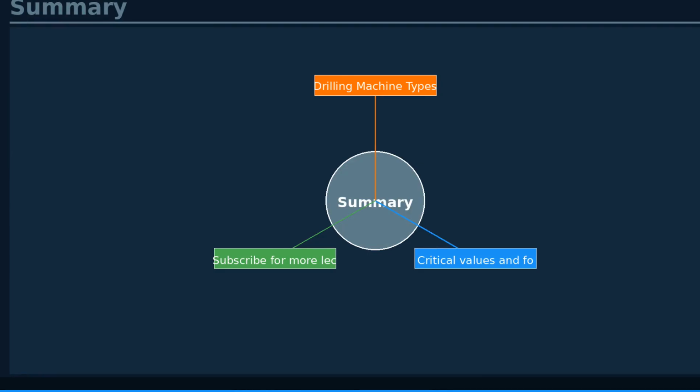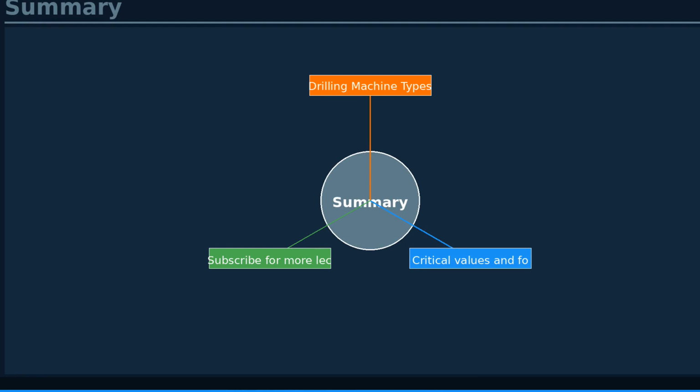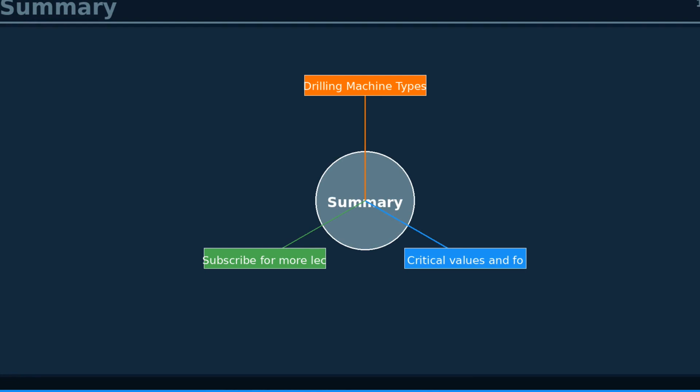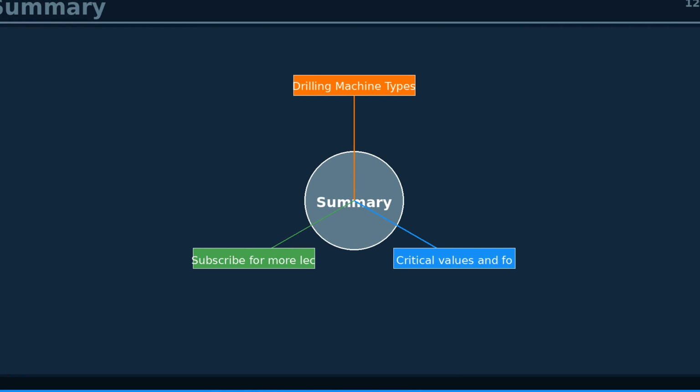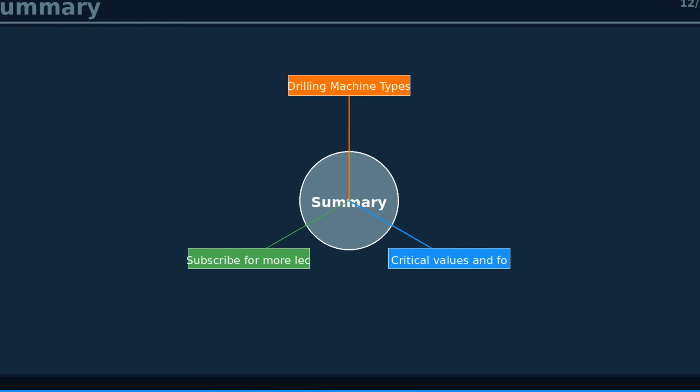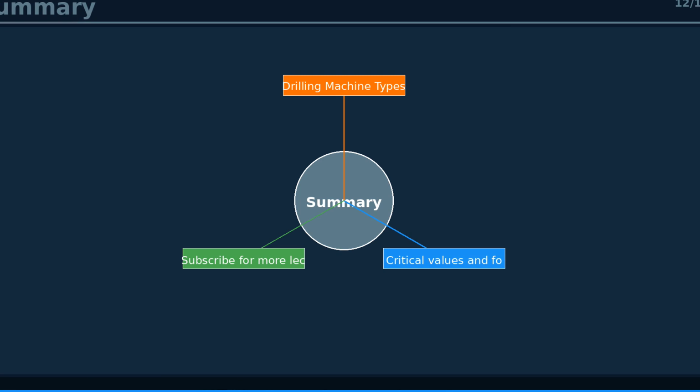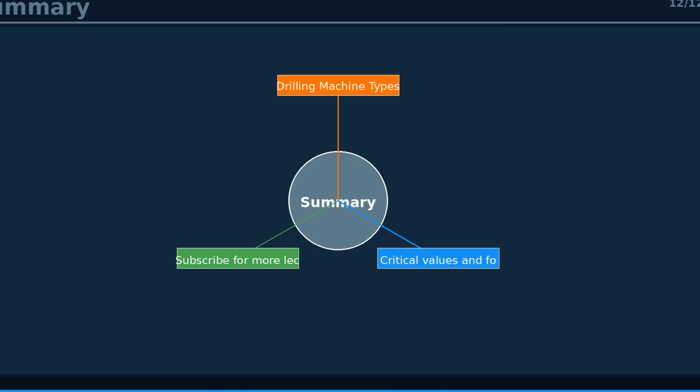We have covered the complete fundamentals of drilling machine types: column, radial, pillar from principles to applications. Remember the key property values, process parameters, and design formulas from this lecture.